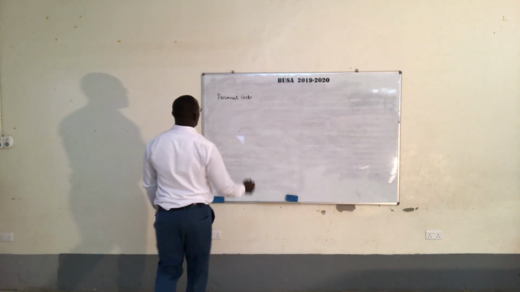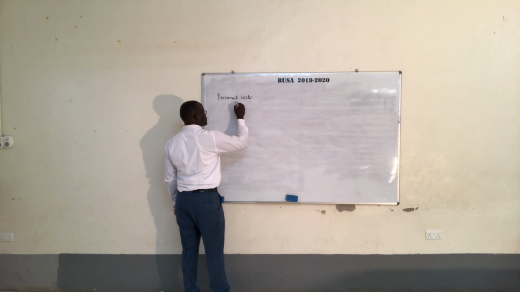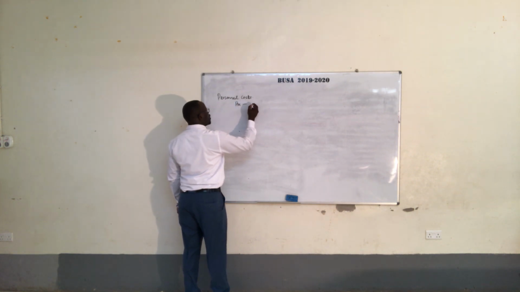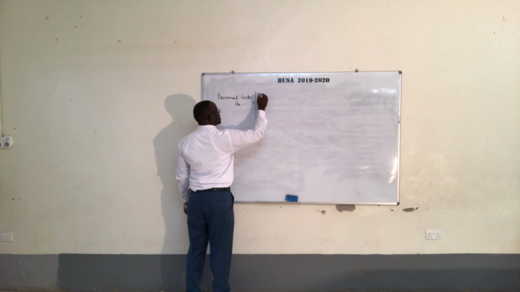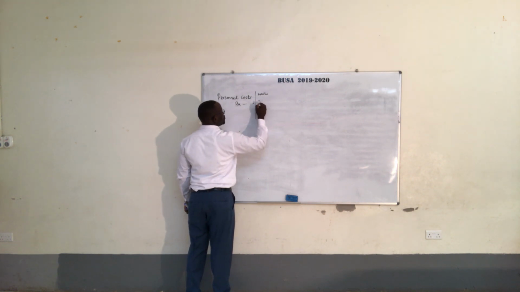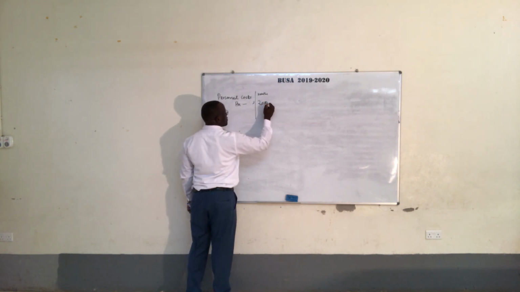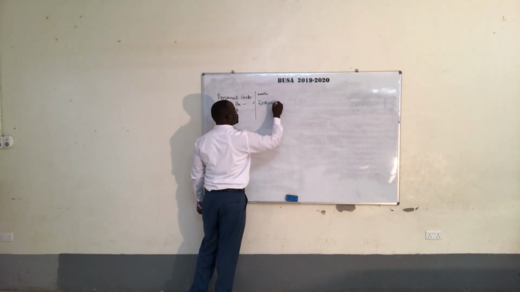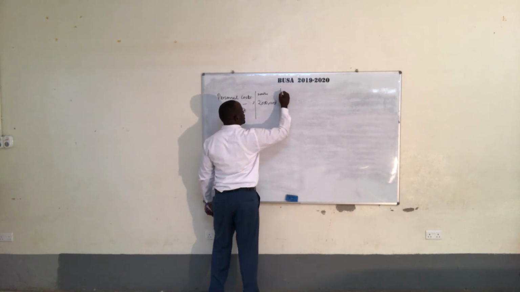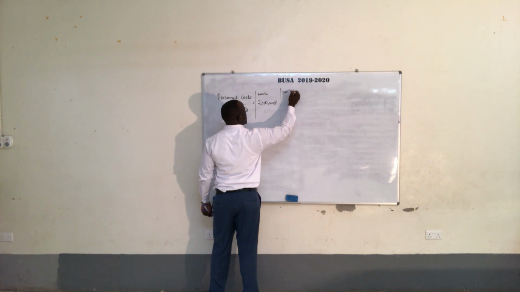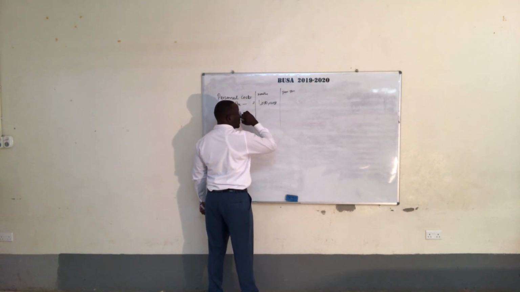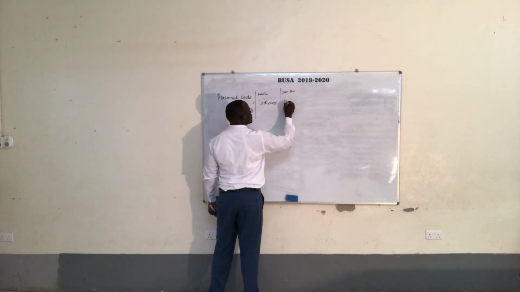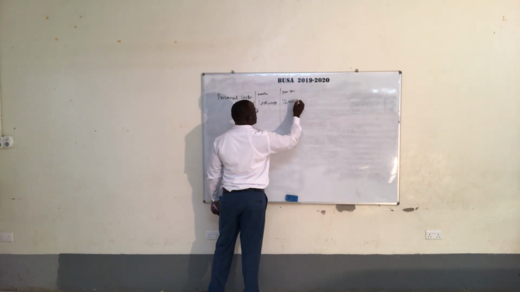So let's say the project manager is going to be paid 2 million monthly. For easy mathematics, let me say 1 million. Per year, that will be 12 million.